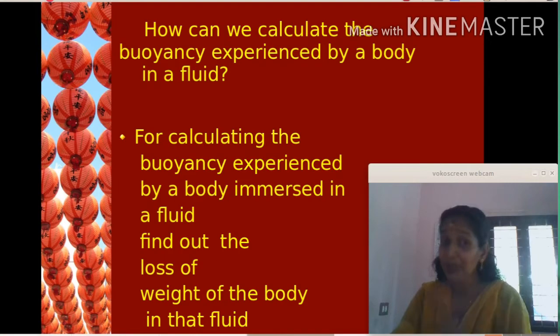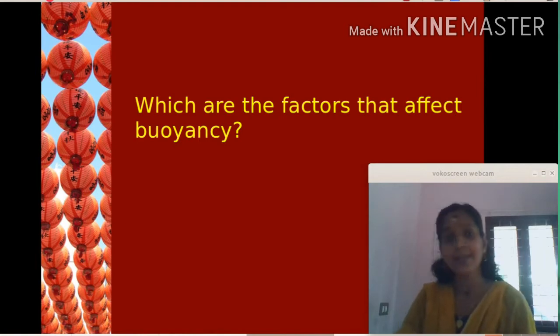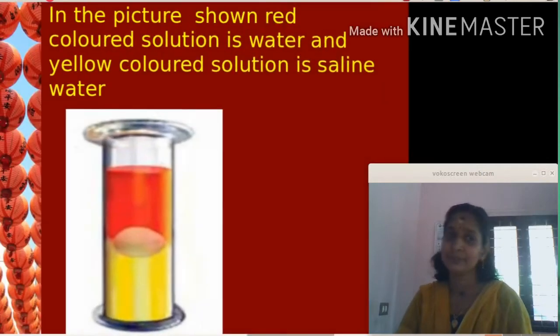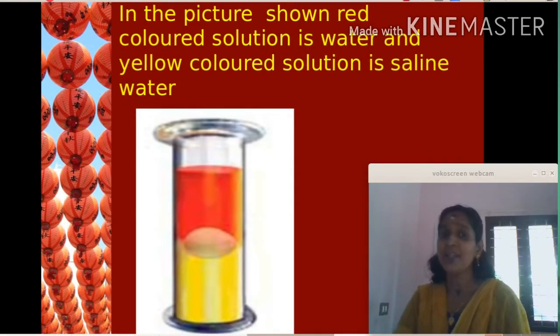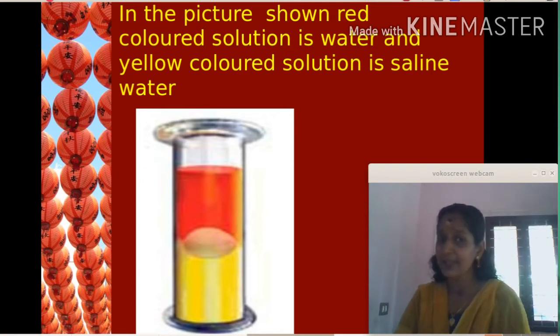So the weight loss and buoyancy are equal. Can you say which are the factors that affect buoyancy? In the picture shown here, red colored solution is water and yellow colored solution is saline water. In saline water this egg floats, but in water, the red colored solution, the egg sinks